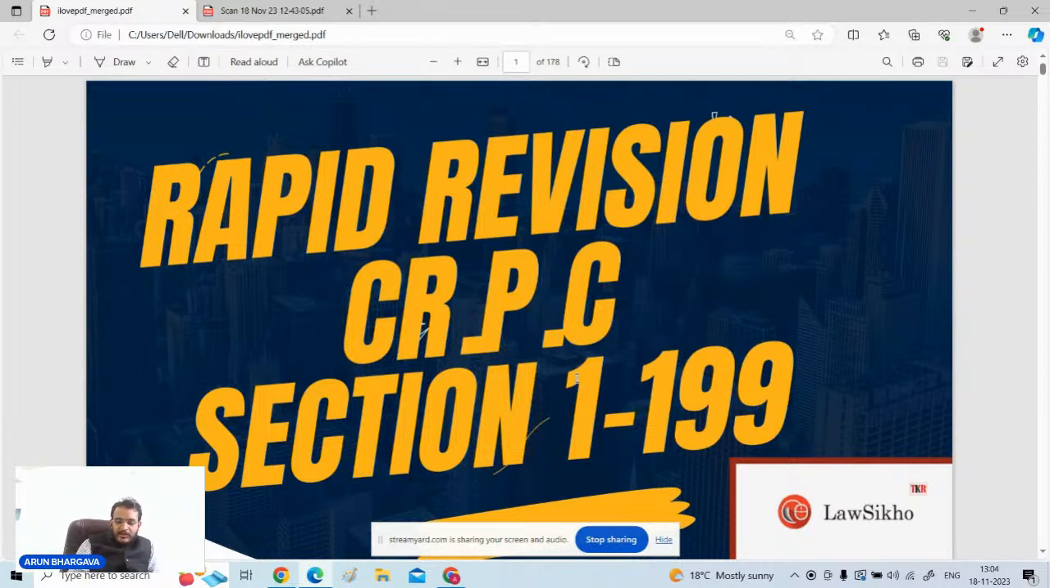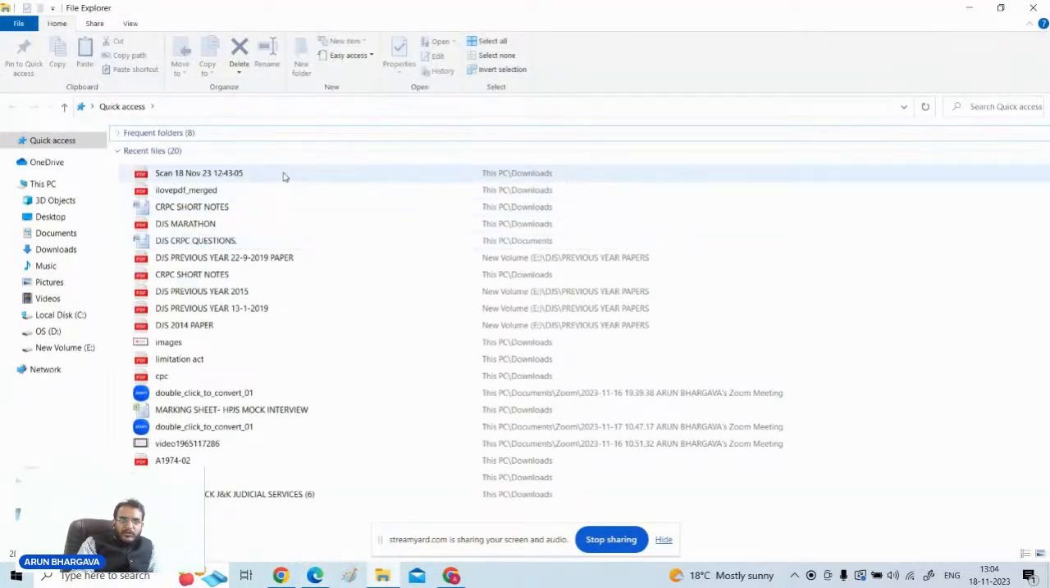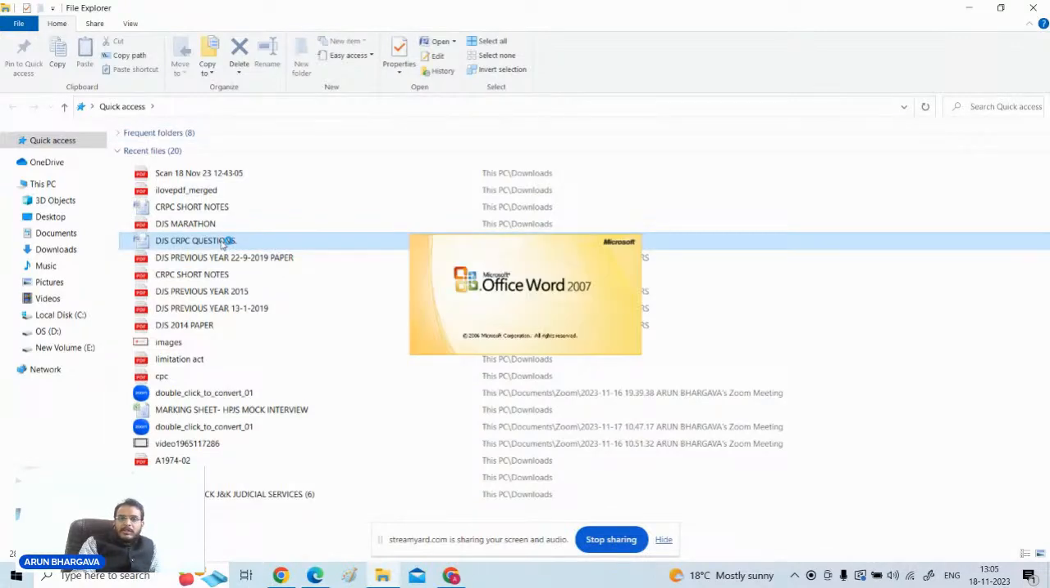We are here for the rapid revision round on the CRPC, and we will be discussing Section 1 till Section 199 of the Code of Criminal Procedure. But apart from that, with respect to the CRPC, I would firstly like to mention what kind of questions are coming in the daily judicial services exam with respect to the Code of Criminal Procedure, and for that I will be sharing a file with you. Just give me 1 second.